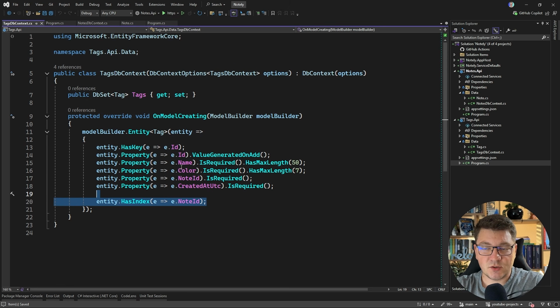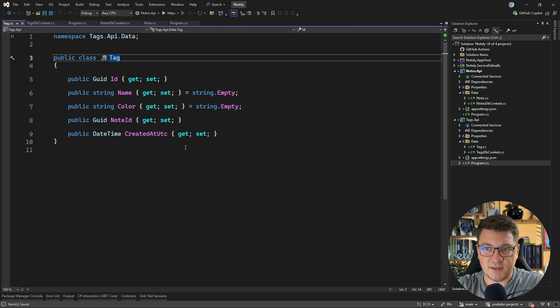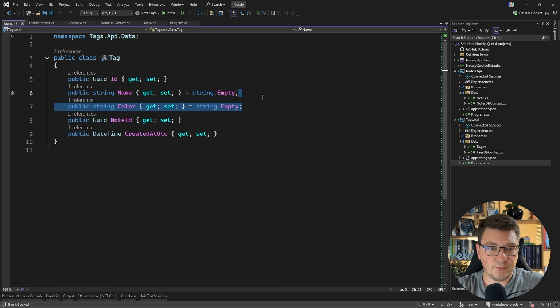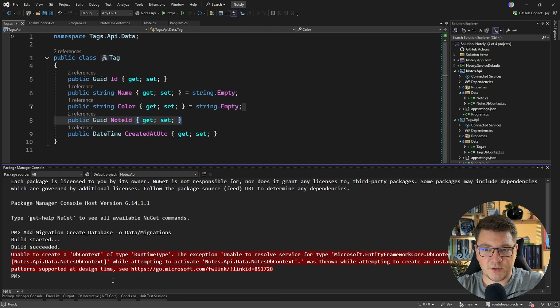We also added an index to speed up any queries using the node ID, and the tag itself is pretty simple. It just contains the name of the tag, some color that we are assigning to it, which we can use for rendering this on the UI, and the node ID so that we know which node this is associated with. So now we should be able to generate our database migrations.